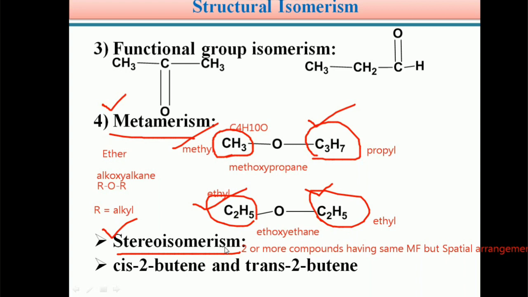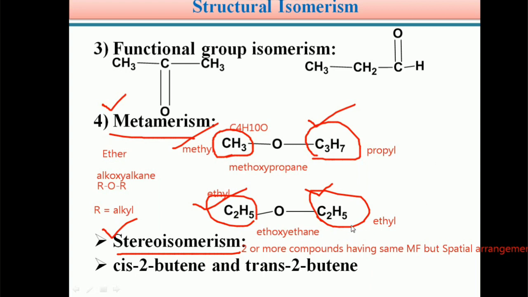There we can discuss stereoisomers and stereochemistry in detail. Here, for example, you can take cis-2-butene and trans-2-butene. These two are stereoisomers.